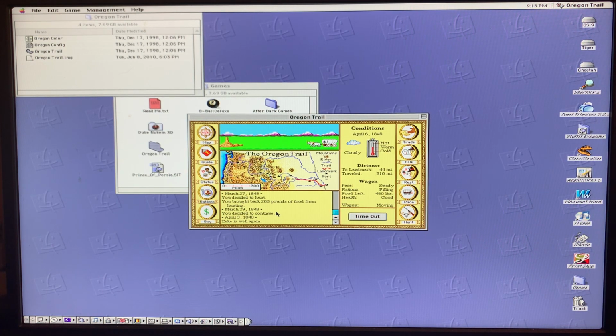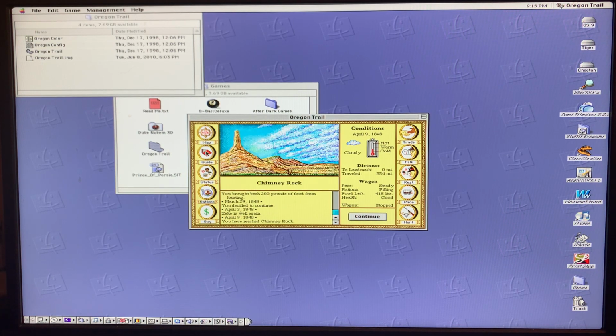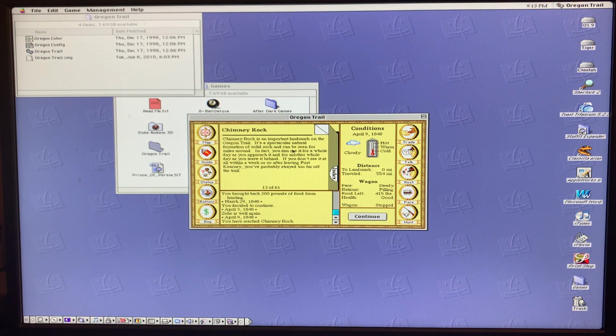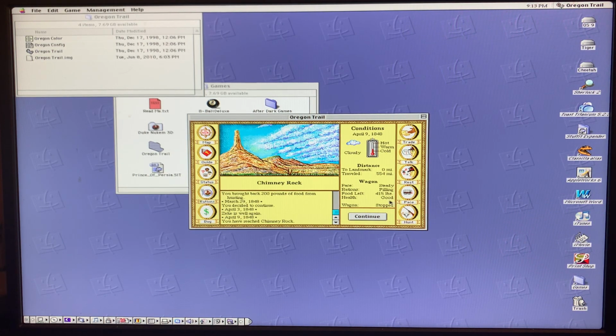And we're coming up to another landmark. That looks like Chimney Rock. You can tell I've traveled the trail before, can't you? Yep, Chimney Rock, important landmark, etc. And we're still good on health. All right, now,